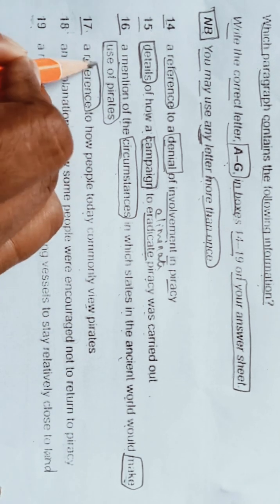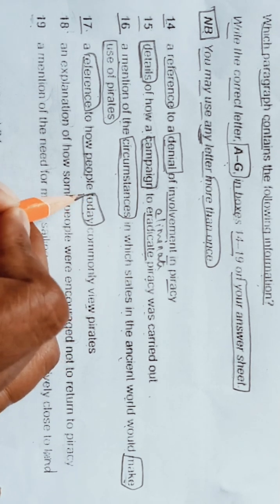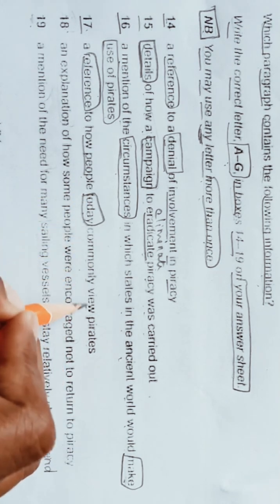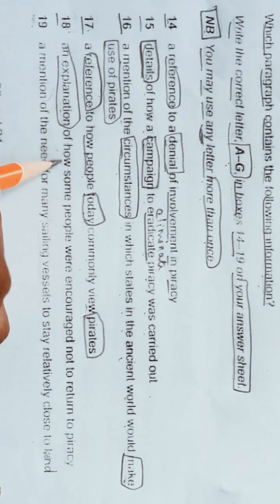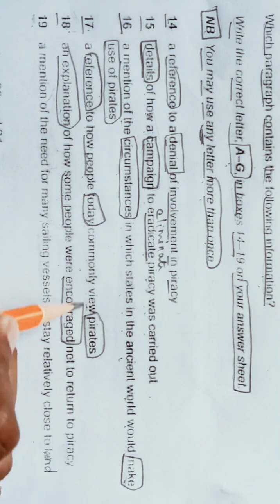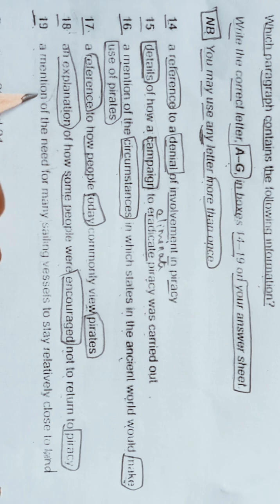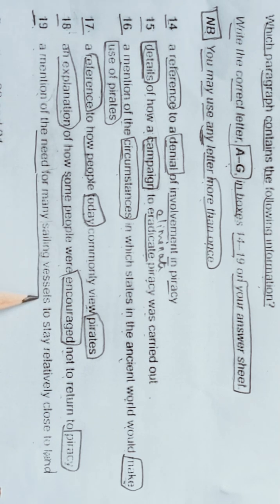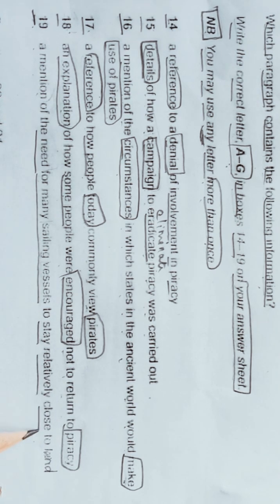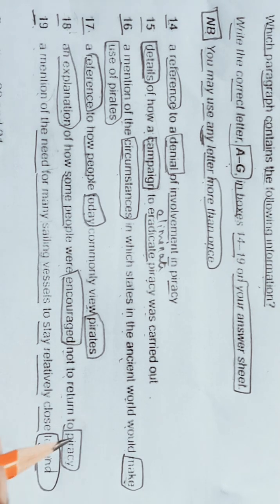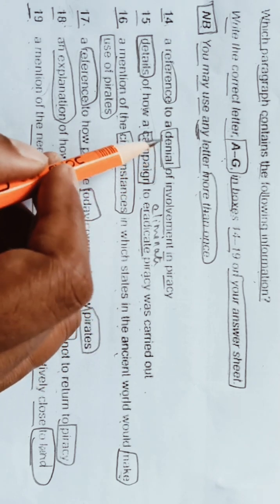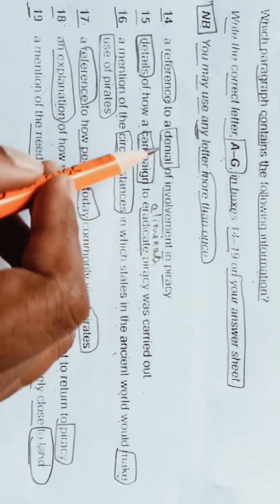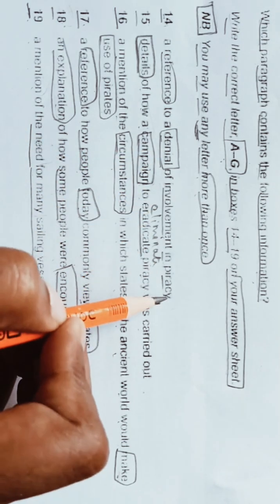People today means in the present world. 18, an explanation of how some people were encouraged not to return to piracy. 19, a mention of the need for many sailing vessels to stay relatively close to land. So in 14 we have to find a reference to a denial of involvement in piracy.